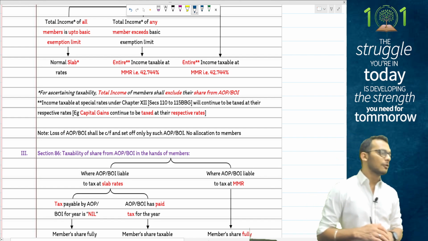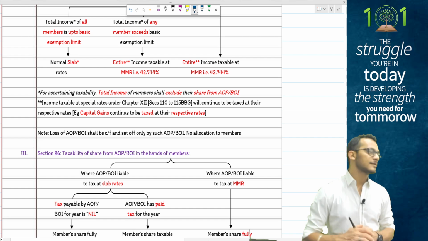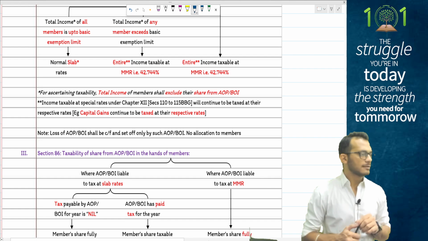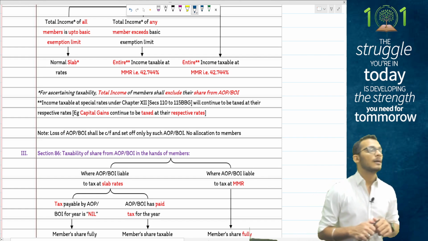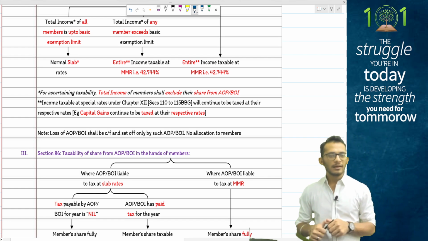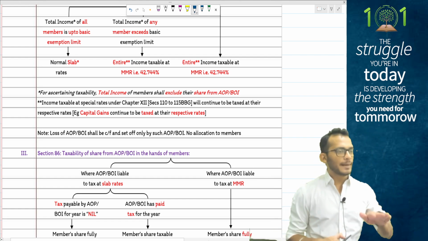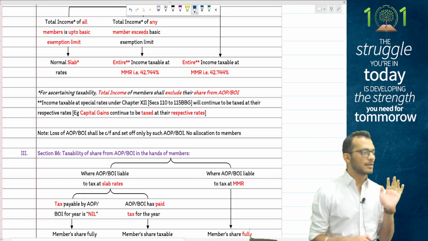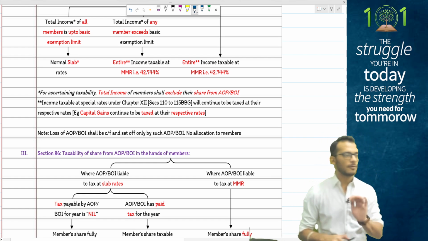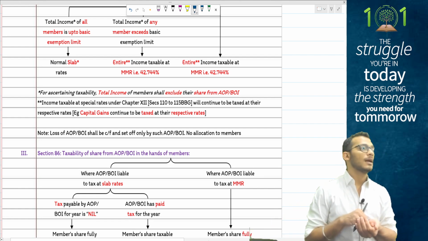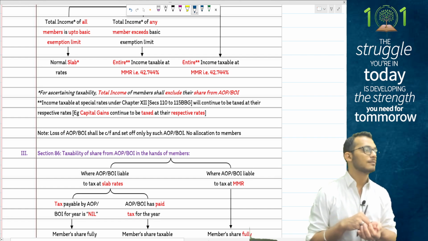However, if the AOP is paying tax at slab rates, then the member will become taxable for it, but will get a relief, or as we call it, a rebate under section 86. This formula is the same as the double taxation relief formula. You have to do nothing, people. Take whatever money you have received from the AOP and compute your final tax payable.